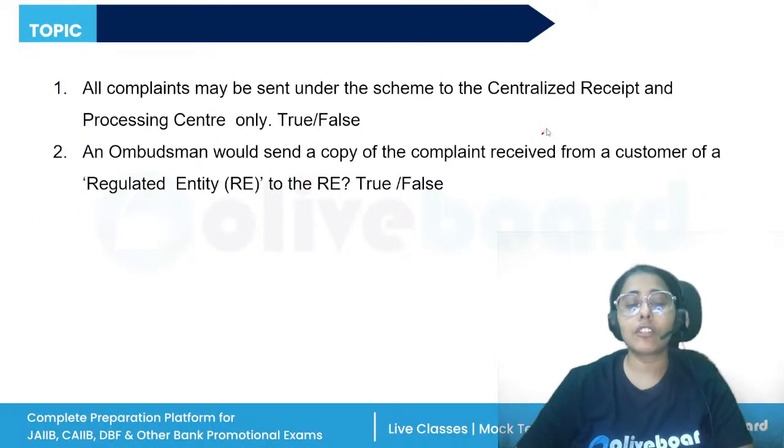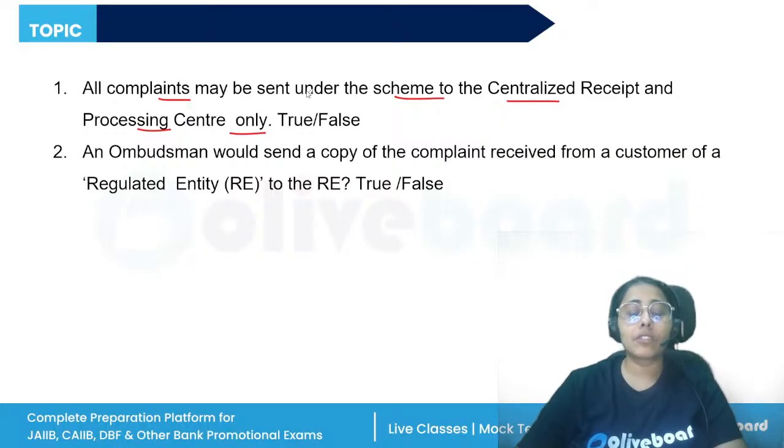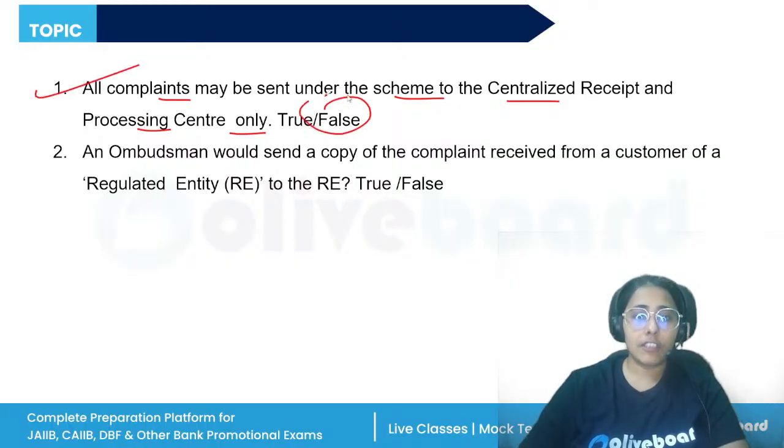Now, these are the true-false questions. All complaints may be sent under the scheme to the CRPC center only. Is this statement true or false? So, what is the procedure for redressal of complaint? The complaint can be made online, or the complaint can be made to the CRPC if in physical format. So this statement will be false. The ombudsman would send a copy of the complaint received from a customer of a regulated entity to the regulated entity. The statement will be true.